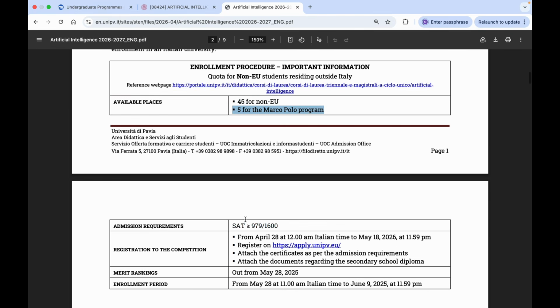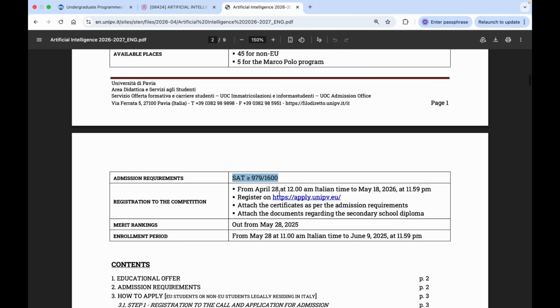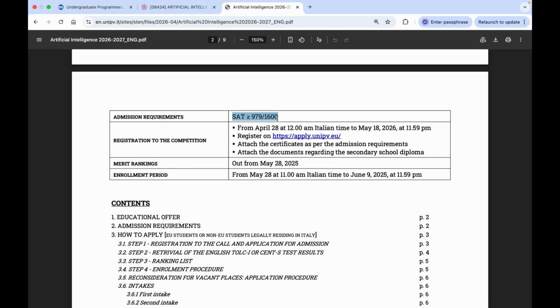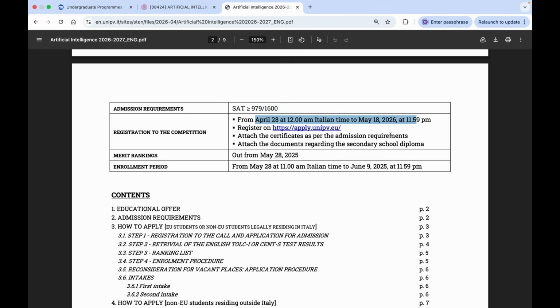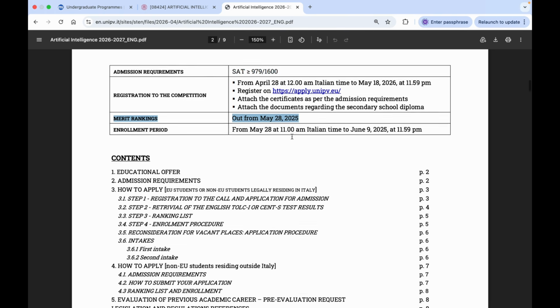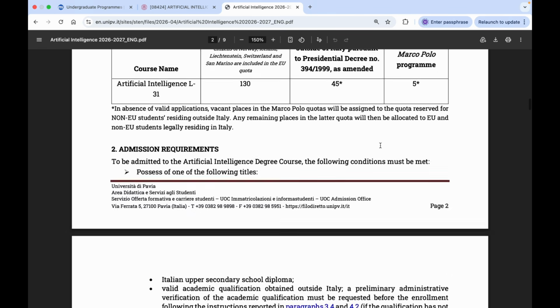For international students, you do not need to have the SAT test or TOLC test as described before. Instead, you can present the SAT test, and you should have a minimum score of 979 or greater. The application period for international students is from April 28 to May 18, 2026, and you have to apply on the university portal online. As I told you, you will find my video that I already made for master degree students, and the application process is the same. After that, you will receive the ranking of your application on May 28, 2026, and then you will have an enrollment time from May 28 to June 9. There are also other details that you can check.